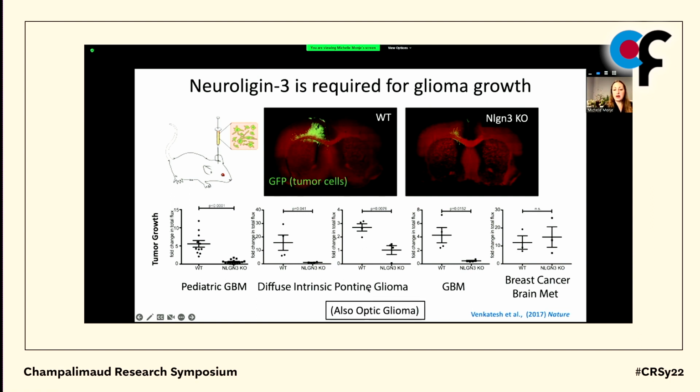We also found that this dependency on neuroligin-3 was operant in the optic nerve and was really necessary for the progression and initiation of optic pathway gliomas. What we did find, though, was that this dependency did not extend to patient-derived models of breast cancer brain metastasis. If we put patient-derived models of breast cancer brain mets into the mouse brain lacking neuroligin-3, they grew just fine.